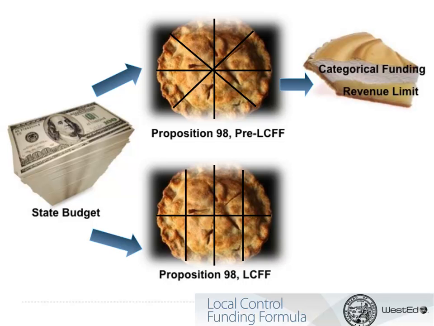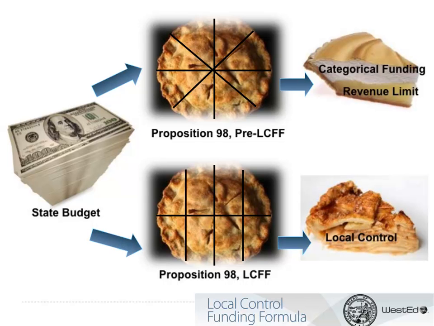simple calculation, which funds local educational agencies the same amount per student with a handful of adjustments for grade levels and demographic characteristics, such as low-income students, English learners, and foster youth. Also, under the local control funding formula, the state has largely handed over responsibility for determining the filling of each pie to local educational agencies. The expectation is that funding flexibility improves the ability of local educational agencies to meet their student needs compared to the former system, where the state tended to direct funding to specific activities.